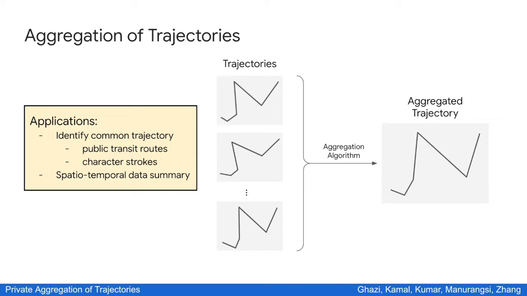Aggregating these paths can help us discover public transit routes or common travel paths. However, in such applications, trajectories can be sensitive as they contain user location data, and we want to make sure that our algorithm respects the user's privacy.